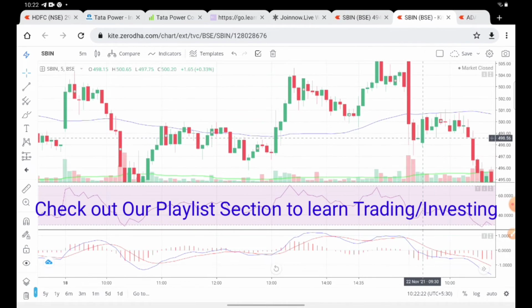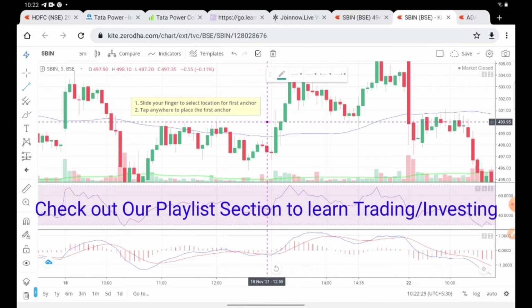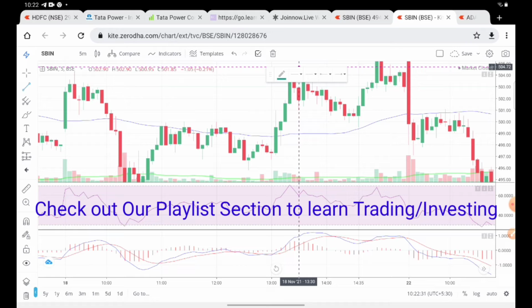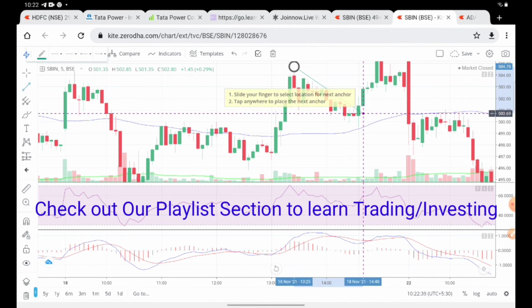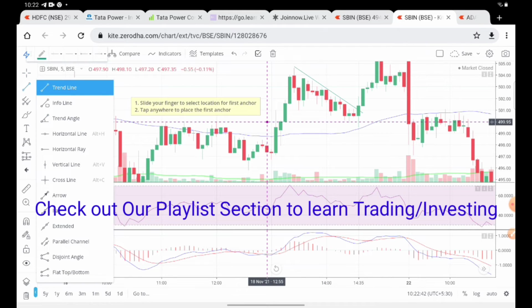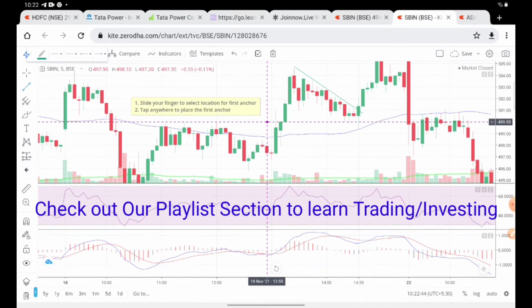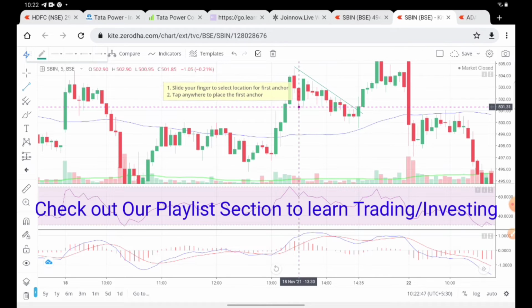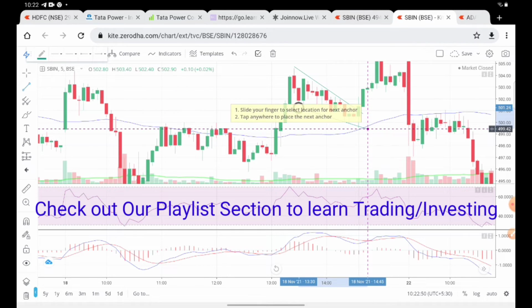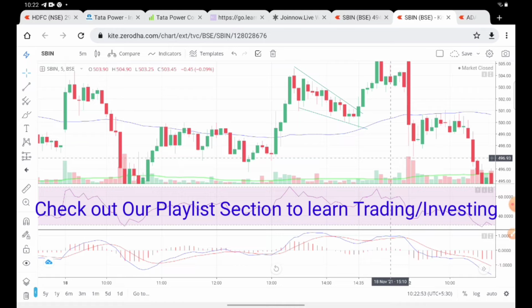Let me show you clearly how she had drawn it. And another trend line is visible at this moment. See, here it is actually not wrong, but you can draw it better, right?